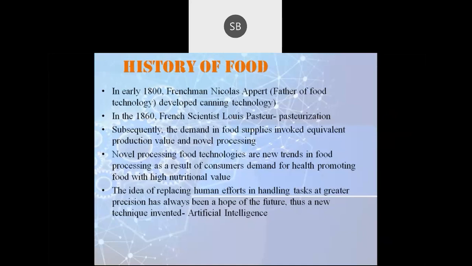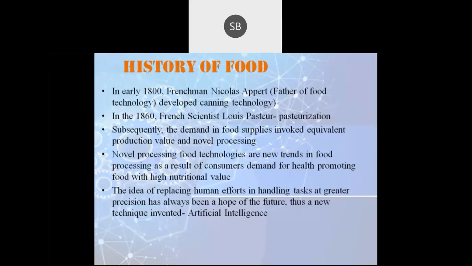Mostly these artificial intelligence technologies, or new technologies, are being used in order to replace human effort in handling certain tasks. For example, if you are preparing fruit juices, the first and foremost step is washing and sorting. Sorting and grading are the initial steps in the preparation of fruit juices. So it's mandatory to check the quality of the product which we are using.